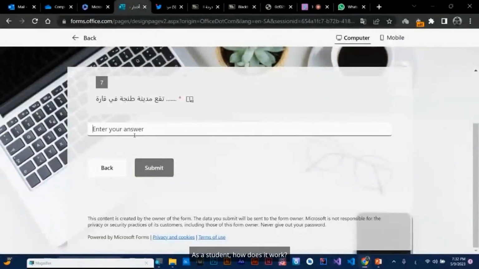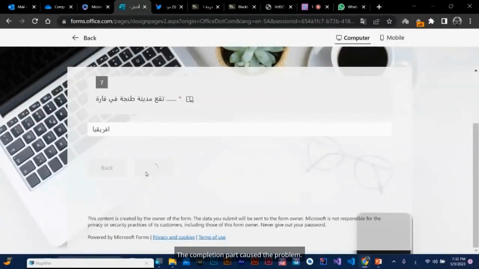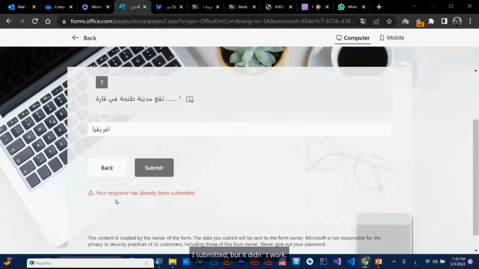As a student, how does it work? Why 0 points? I wrote Africa correctly, right? The completion part caused the problem. I submitted, but it didn't work. How does that make sense? I got 0 for writing Africa correctly.